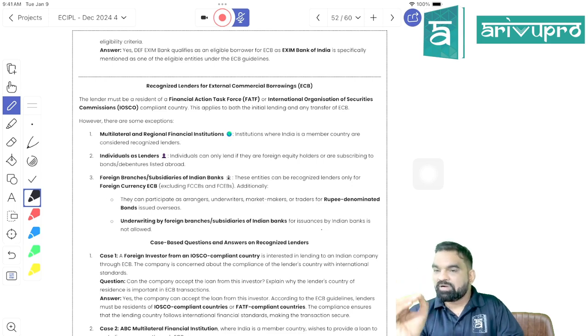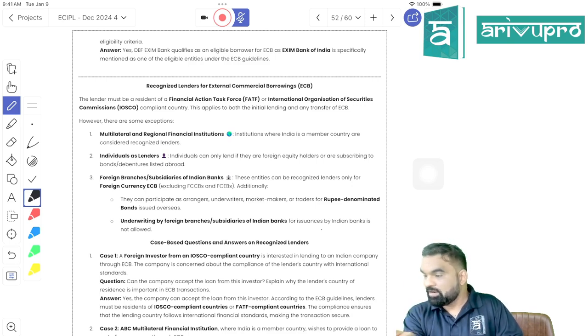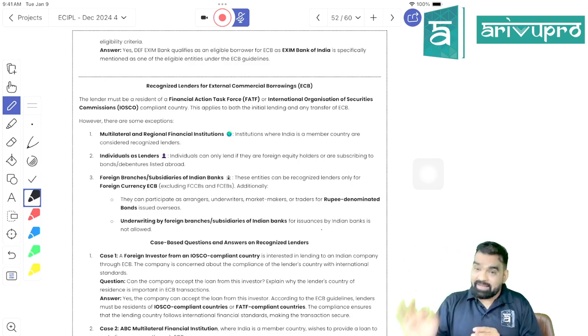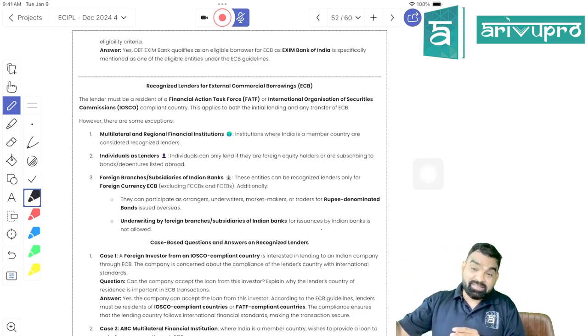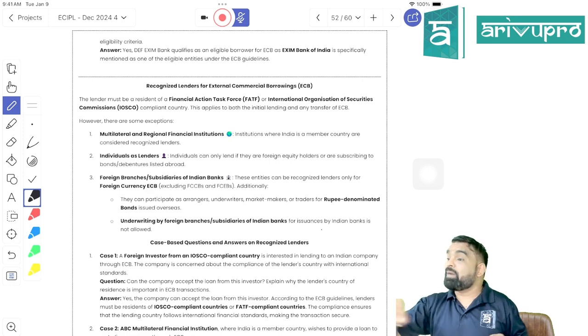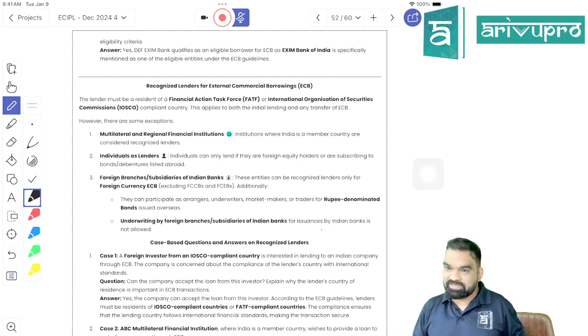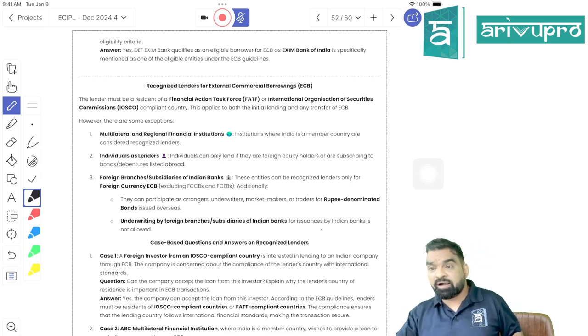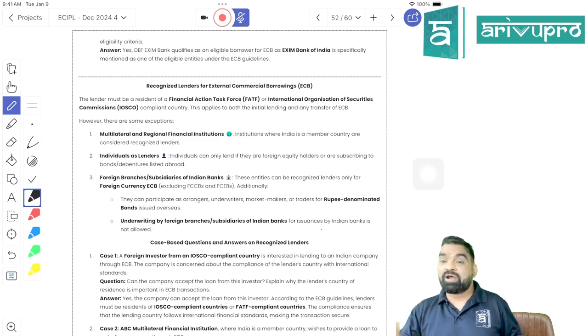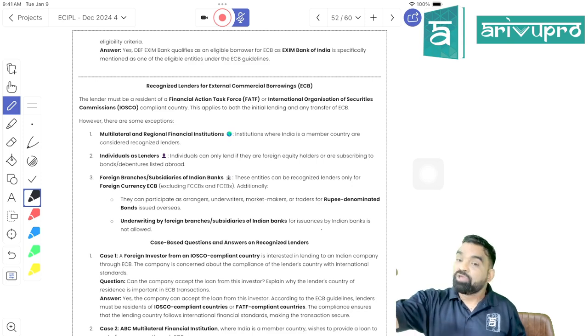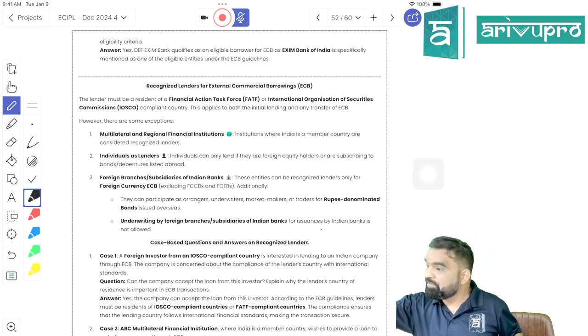An Indian party cannot take a loan from a person who is not qualifying the definition of what, beta? Recognized lender. What is the first qualification now? That the lender should be a resident of a country which is part of either FATF or IOSCO. Is it clear? If he belongs to a country which is not part of FATF or IOSCO, forget about him. You cannot take any kind of ECB from him, right?